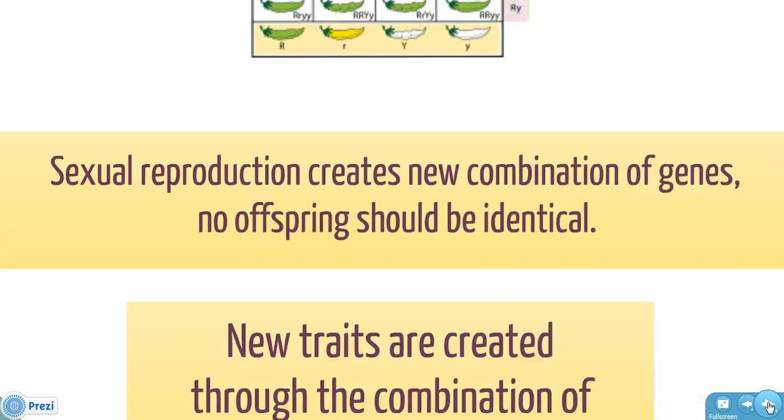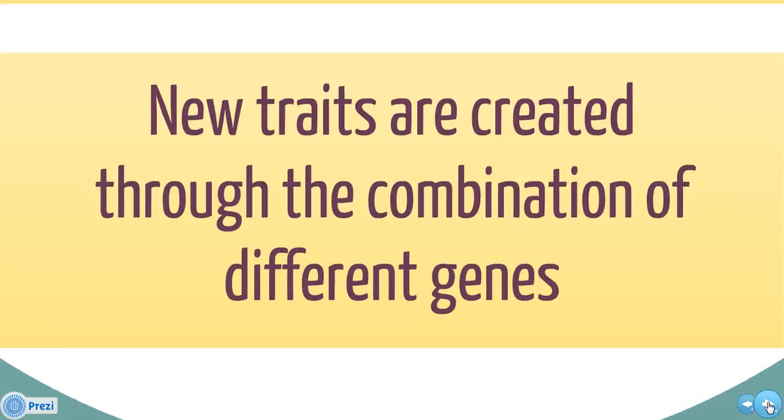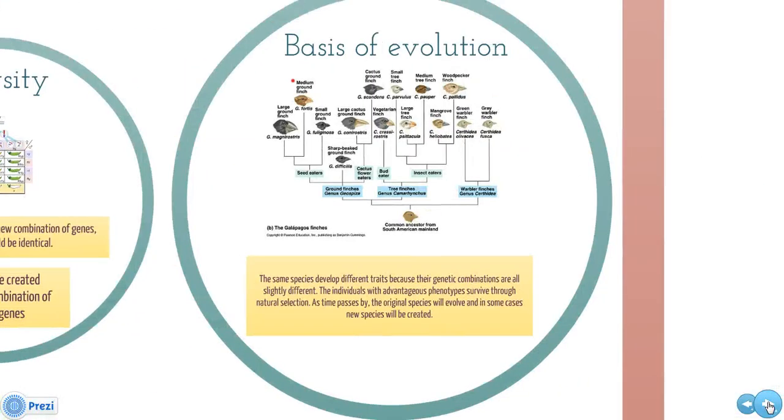Sexual reproduction creates new combinations of genes. No offspring should be completely identical because there are so many different combinations. New traits are created through the combination of different genes. Some become advantageous, and healthy organisms survive and produce more offspring. Sexual reproduction leads to evolution.